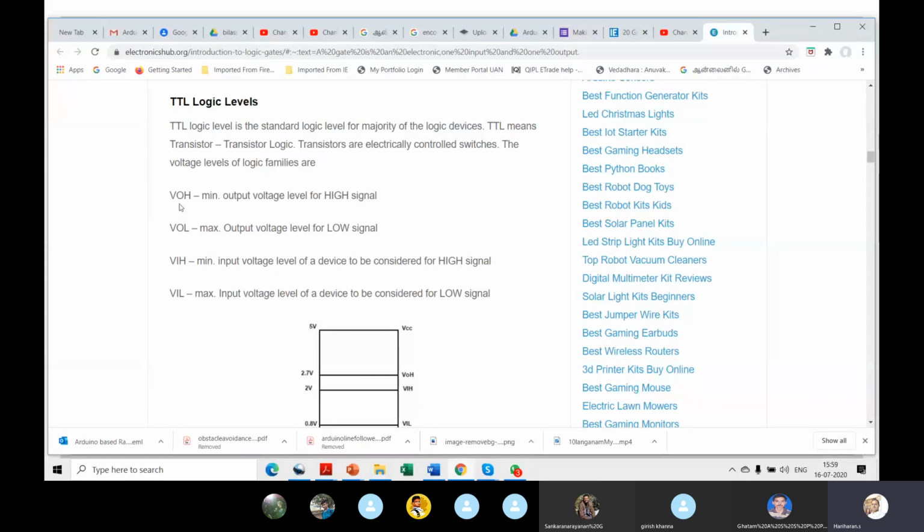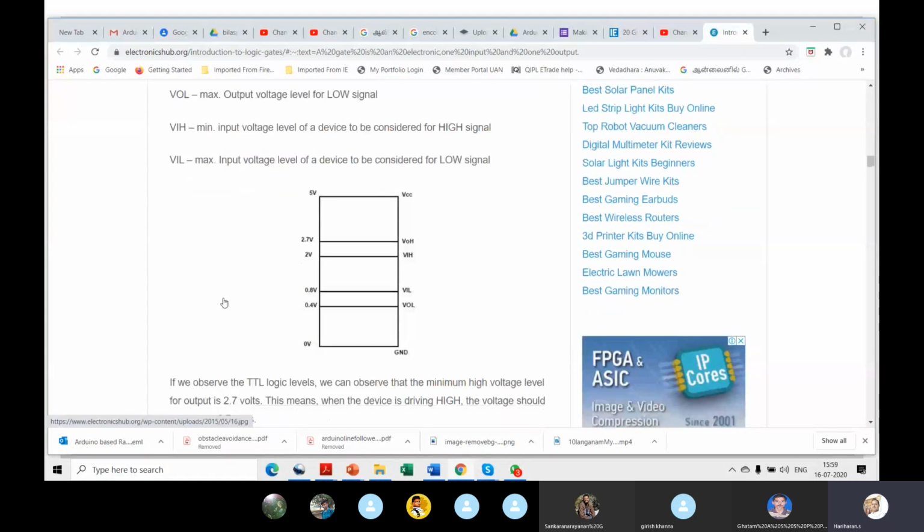This O is output. This is the on value, this is the off value, basically, or a high or low value. Similarly, VIH and VIL. VI stands for input, H is high and L is low. Let's see, he's given an example.